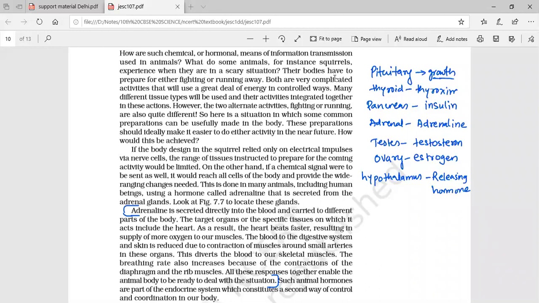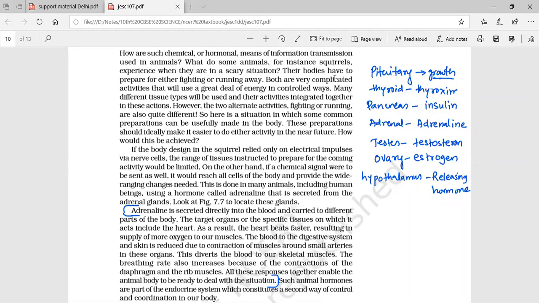Like the pituitary gland, which is situated in the brain, but shows its action all over the body. So endocrine glands are situated very far away from the target organ, which is the part where its action has to be performed. It is ductless; it doesn't have a proper opening, the pipeline structure.